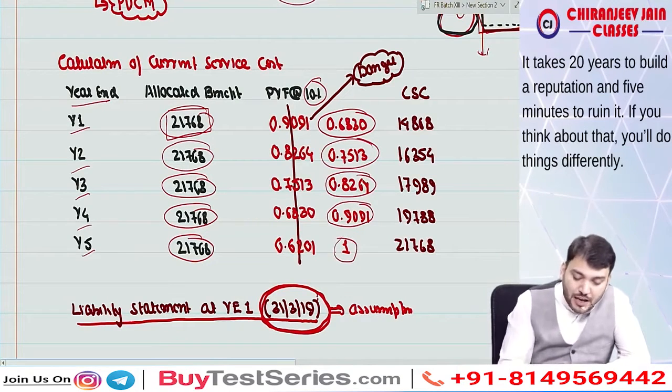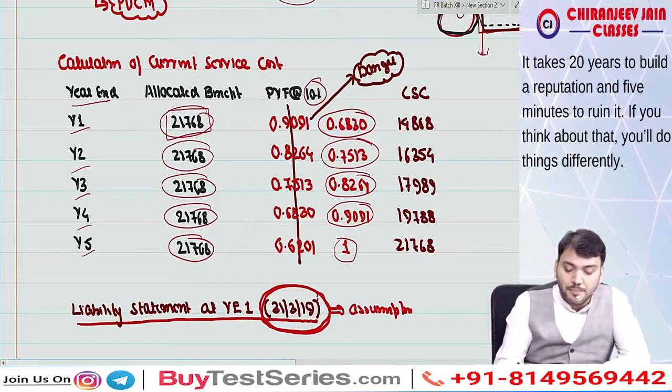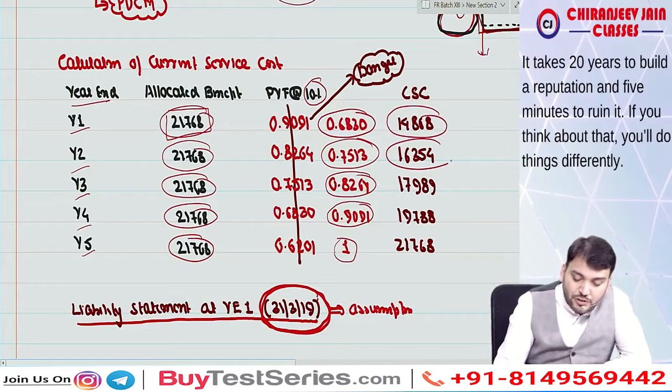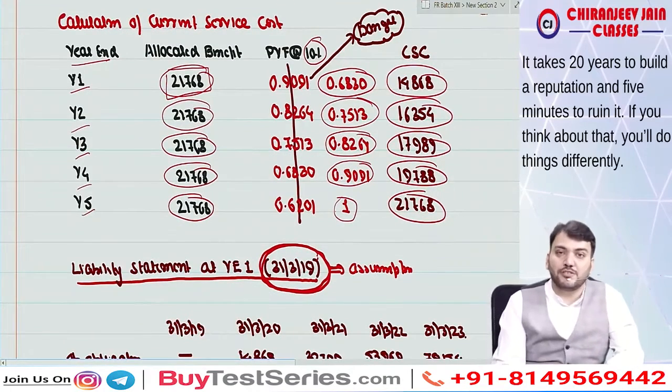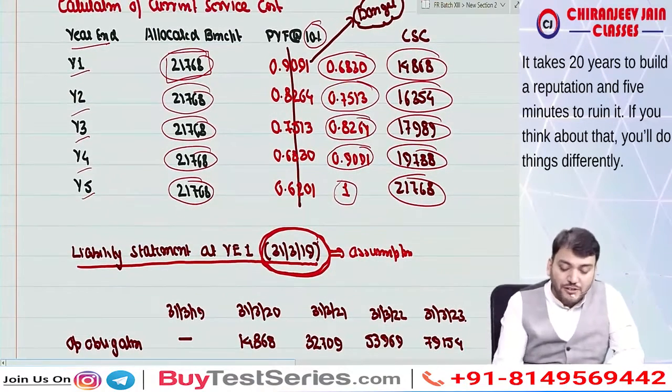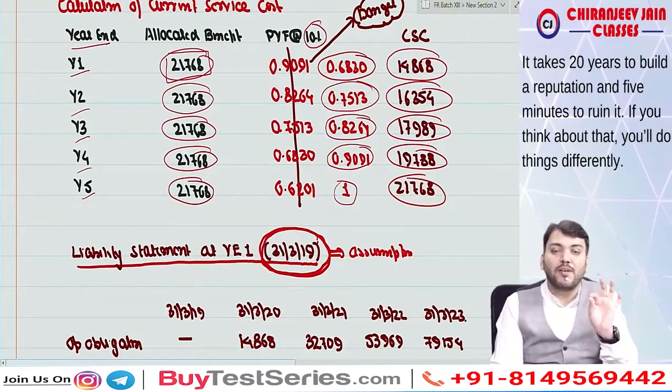So this is one. Understood? So we need to go in reverse. This is very much a danger. A student can make a mistake here. So this becomes the current service cost. This is the amount of current service cost. Have you understood this point? This is the amount of current service cost. Yes sir. Now once you calculate current service cost, now we'll find out what?